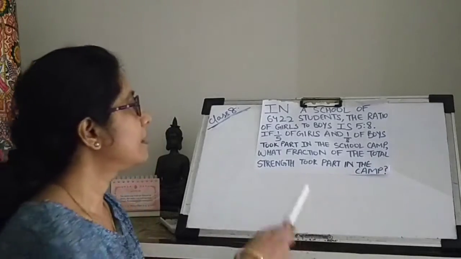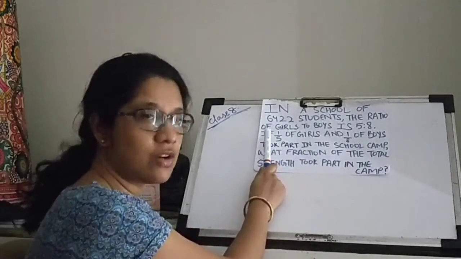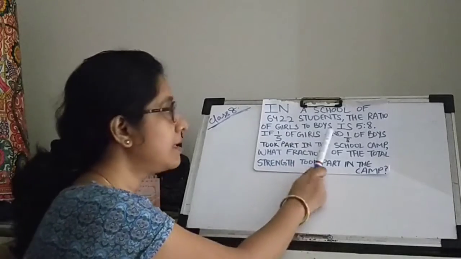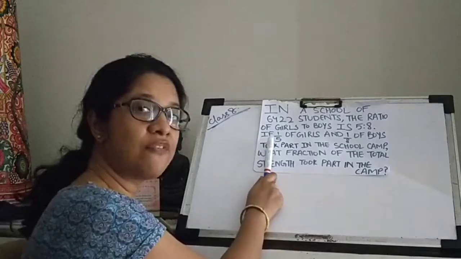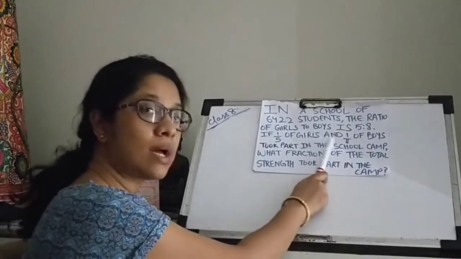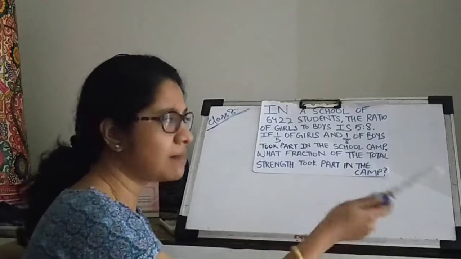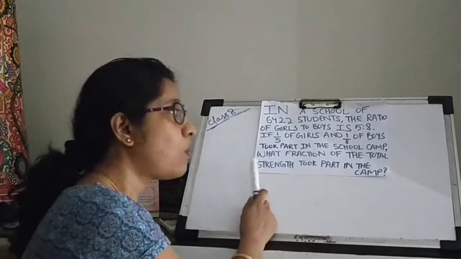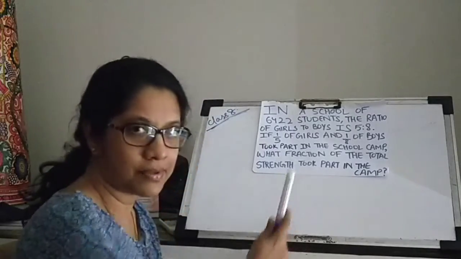If 1/5 of girls and 1/8 of boys took part in a school camp, what fraction of the total strength took part in the camp?